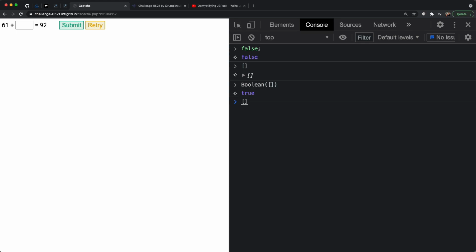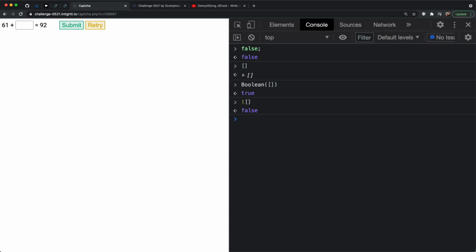But what we can do is we have access to this exclamation mark. Now what that's going to do is check whatever you give that exclamation mark and try to reverse it. It expects to be dealing with Booleans, so JavaScript is automatically going to take that empty array, convert it into a Boolean, and then reverse that Boolean. Since we're dealing with a truthy value, that empty array gets converted into true and then reversed into false.